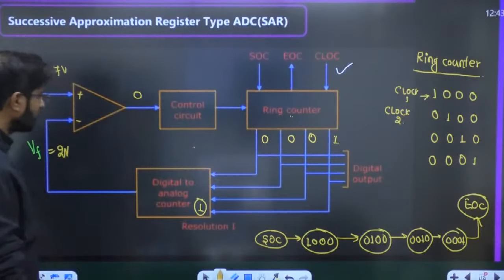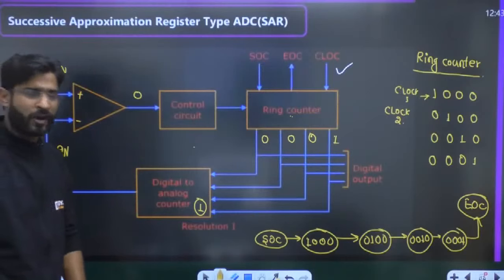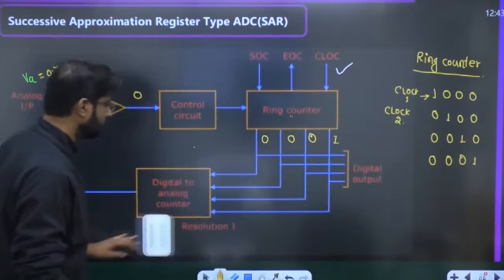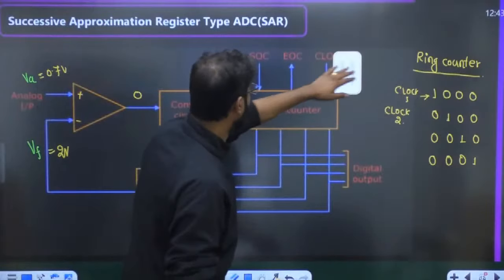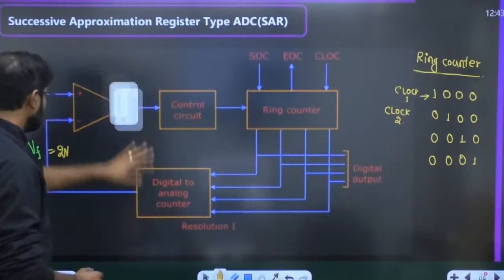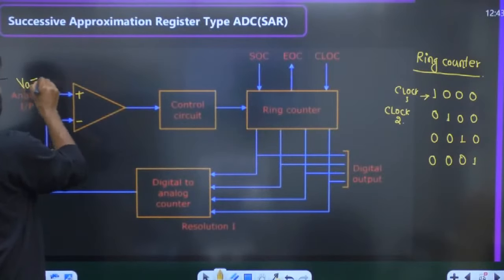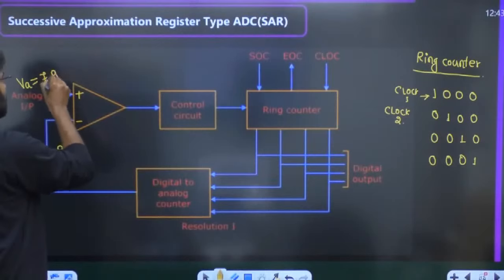Right? Okay. Again, people have doubts: sir, I am not understanding it. No issues. Let me give you one more example so that there will be more clarity. Suppose I am writing 7.9 volt.